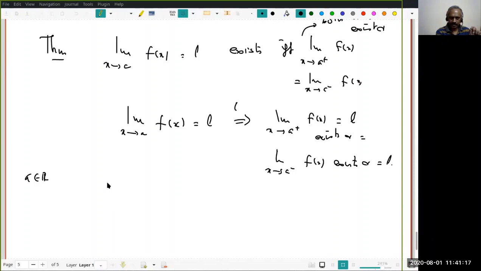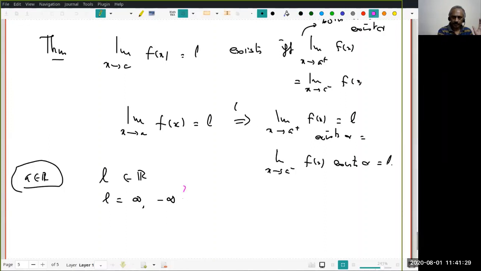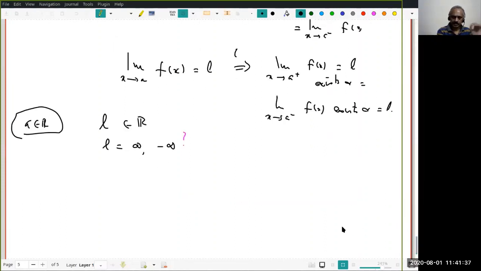Are you following? Therefore, the first assumption is a must be finite. The second assumption is whether L can be in R, whether I can allow this. This is the question. Do you understand my point? That's somewhat easy. Let us just go through the proof.